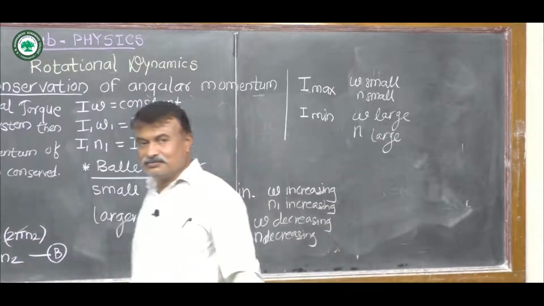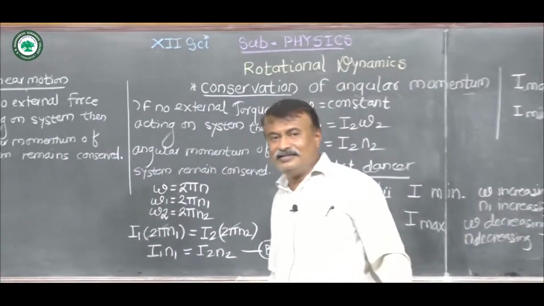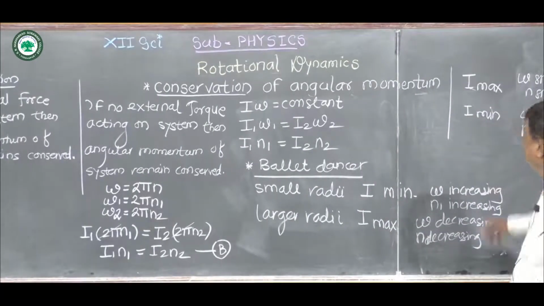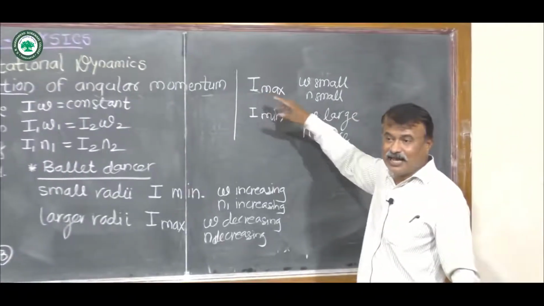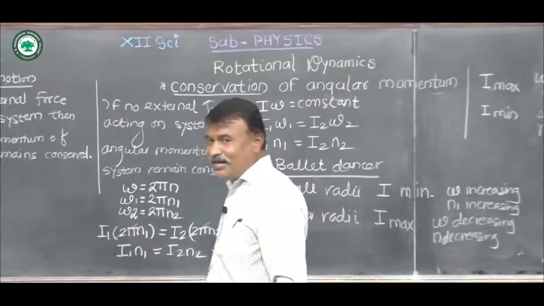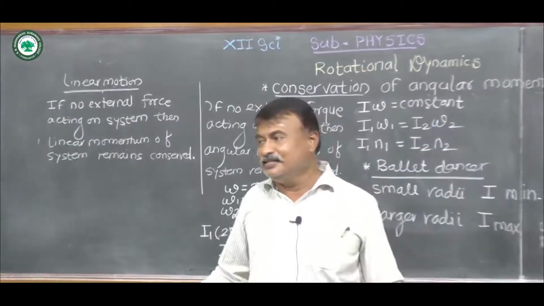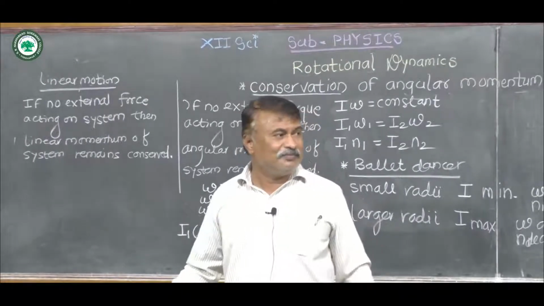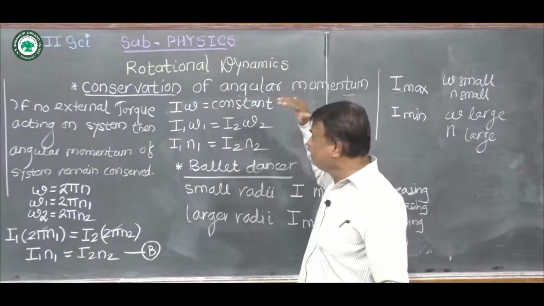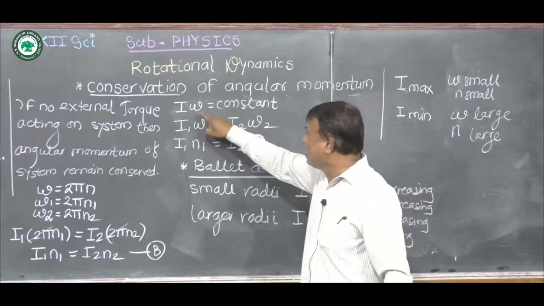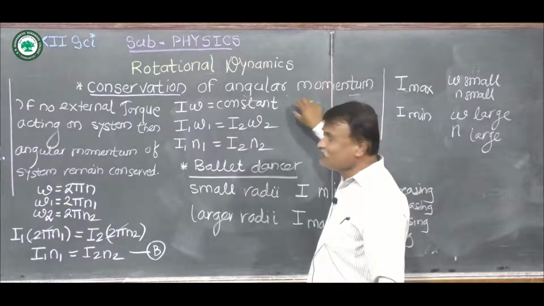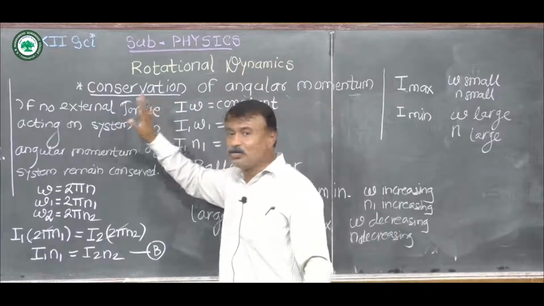At the point when he touches the water surface, he stretches his body again, and the moment of inertia becomes maximum and he enters the water. So this is about the diving of the diver in the swimming pool. So these are some examples of the law of conservation of angular momentum. So remember that I omega is equal to constant, or angular momentum remains constant if no external torque is acting on it.